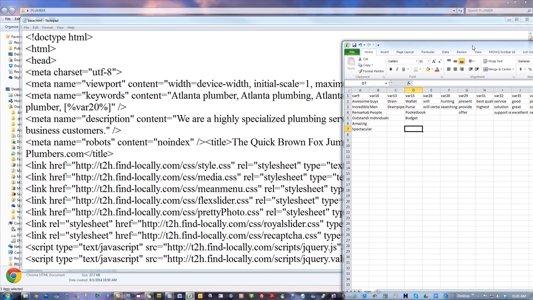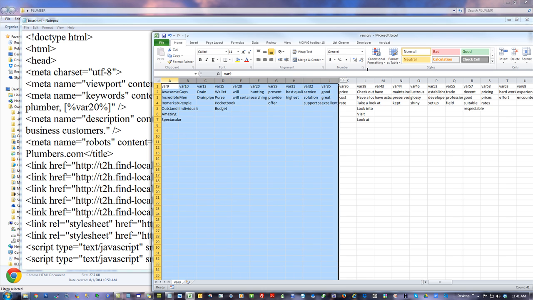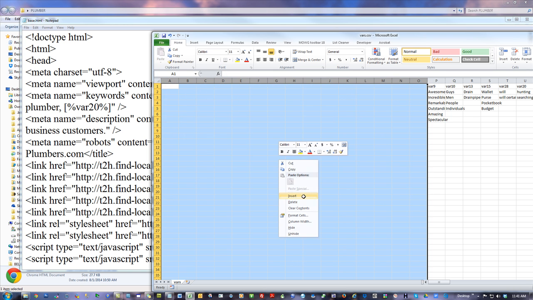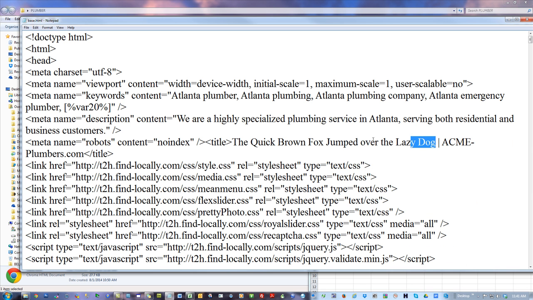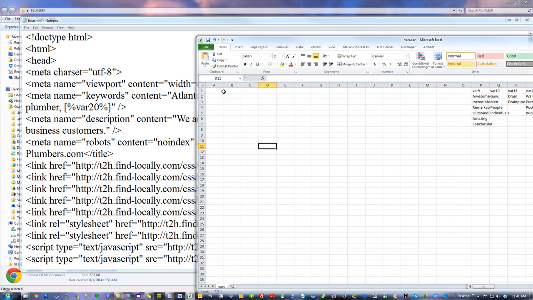This might be a simple way to do it. I'm just going to give myself some room. Insert. Okay, see how I did that? And then that way I can do this. I can say, well, this might be the thing. Okay, Control C. And I could just put it in like this. Except that all came out in the same cell, so that wasn't very helpful.